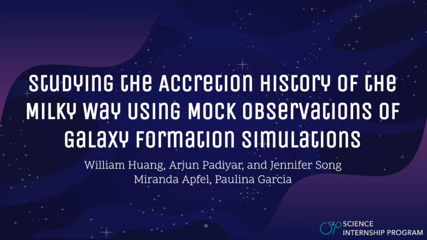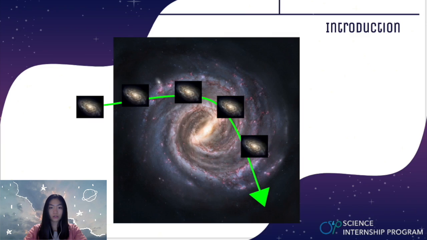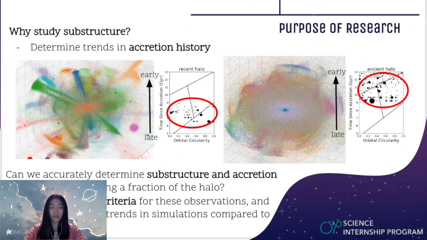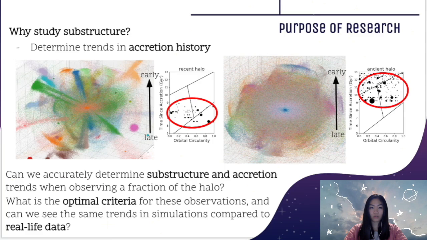We are studying the accretion history of the Milky Way using mock observations of galaxy formation simulations. In the lambda cold dark matter hierarchical structure formation paradigm, a spiral galaxy's stellar halo is thought to have formed throughout accretion of smaller dwarf galaxies onto the larger galaxy. The amount and morphologies of structural features from remnant stars of accretion events help determine the accretion history of the Milky Way, information which helps constrain models of cosmological evolutions of galaxies.